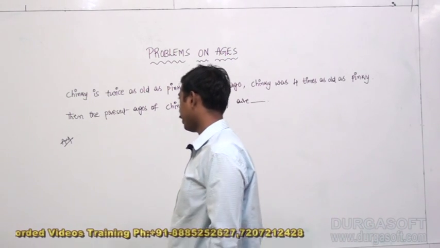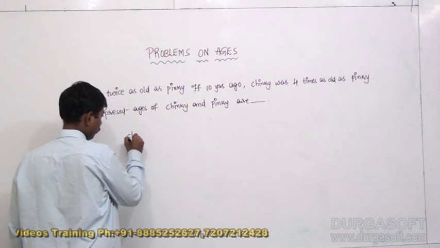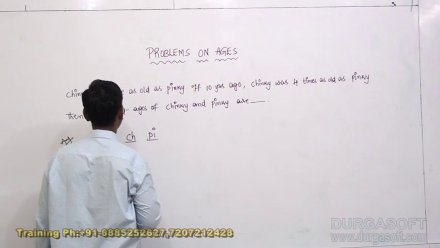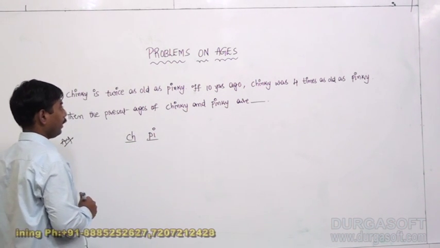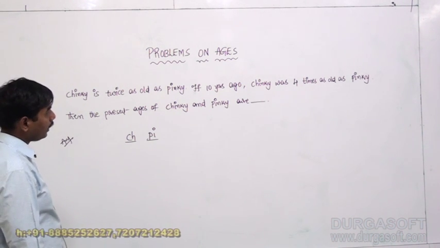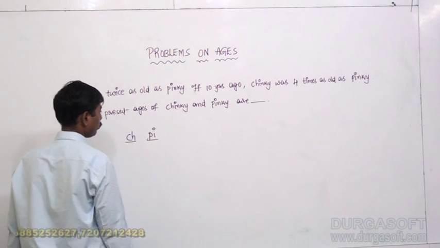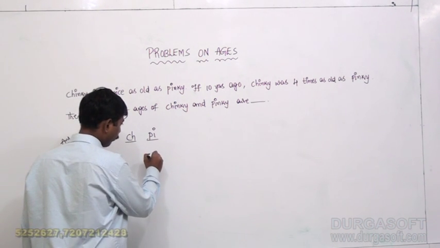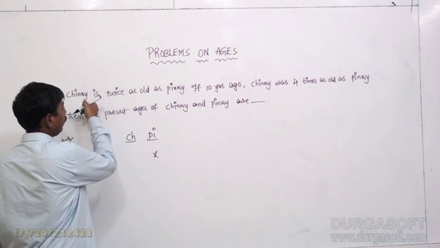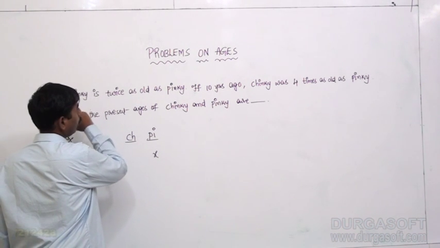Chinky's present age is purely based on whose age here? Pinky's. As of now, we don't know the age of Pinky.